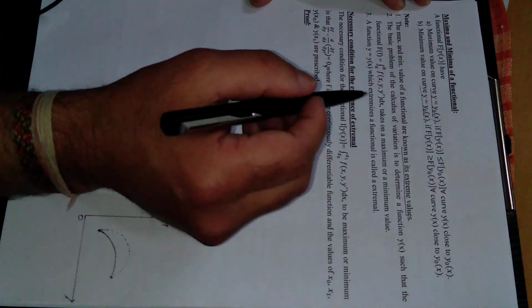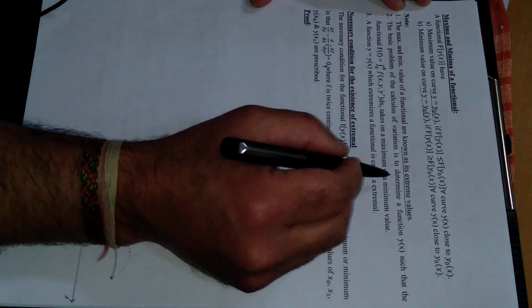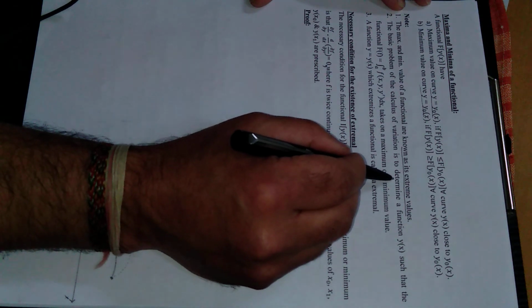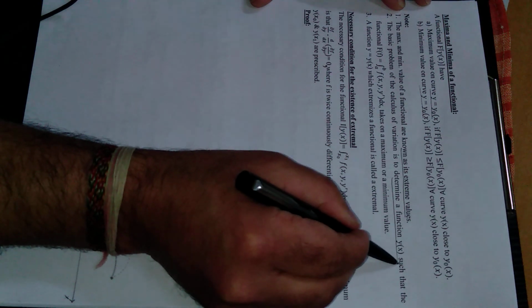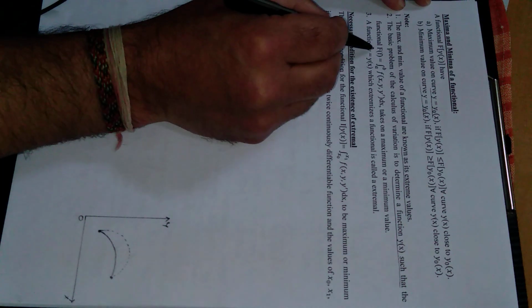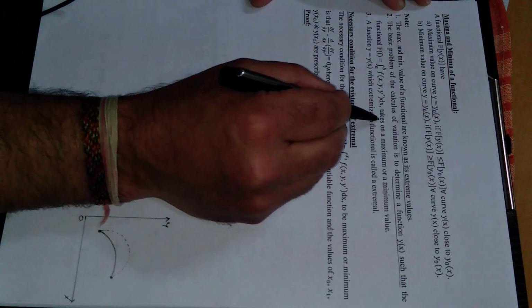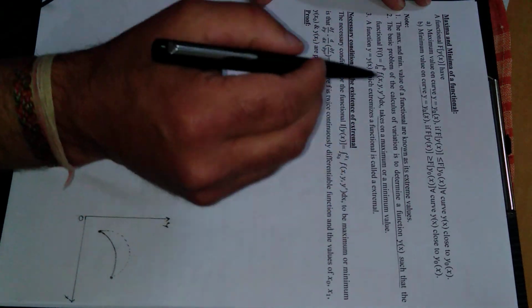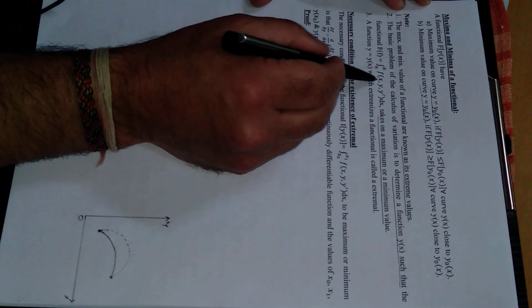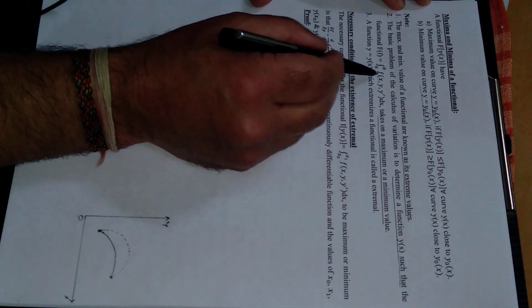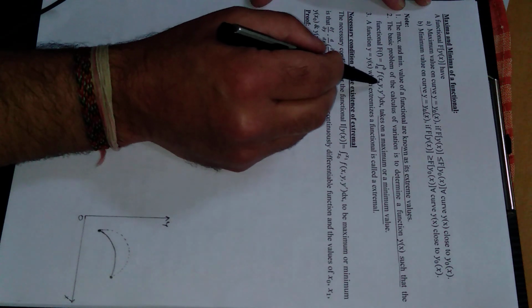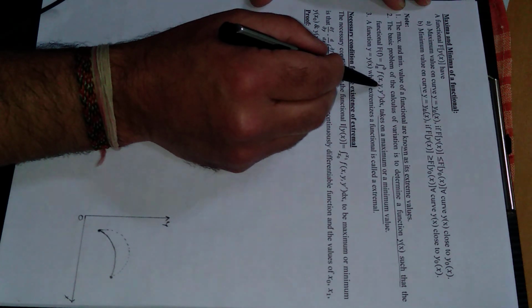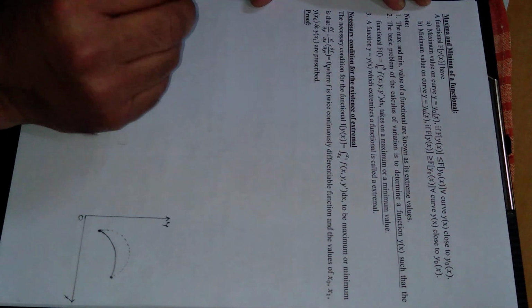So what is the basic problem of calculus of variation? We have to determine function y such that the functional takes on maximum or minimum value. जैसे इस function की maximum और minimum value होगी, ultimately we have to find value of y, right?